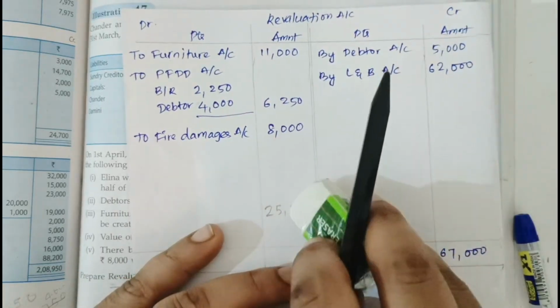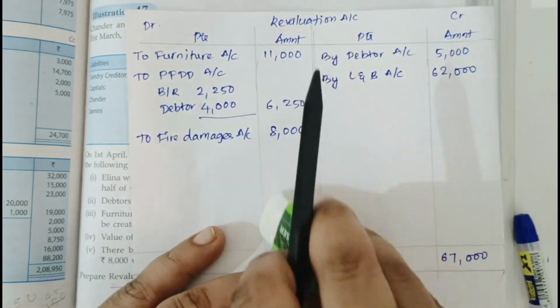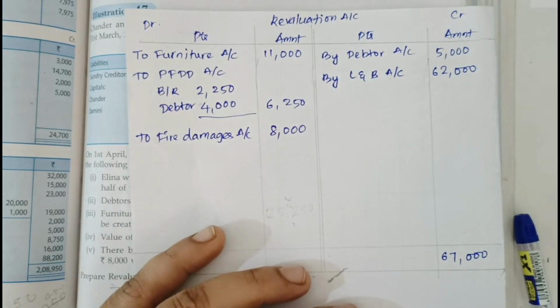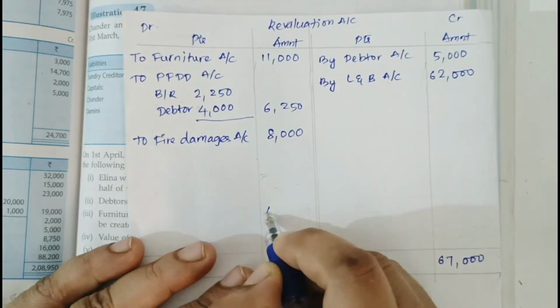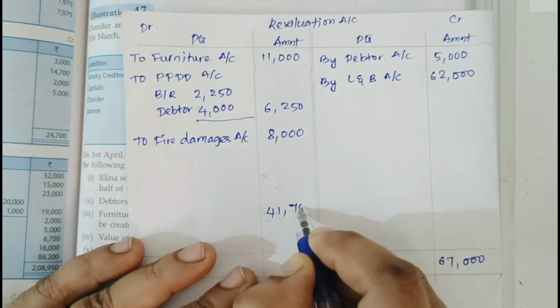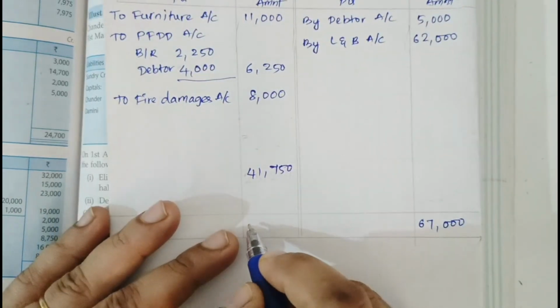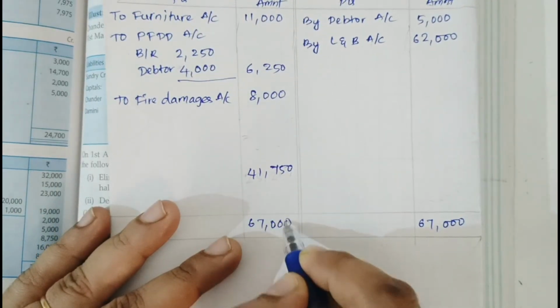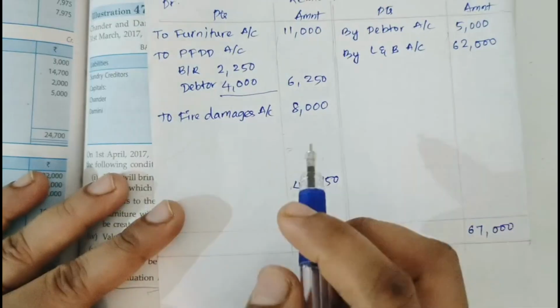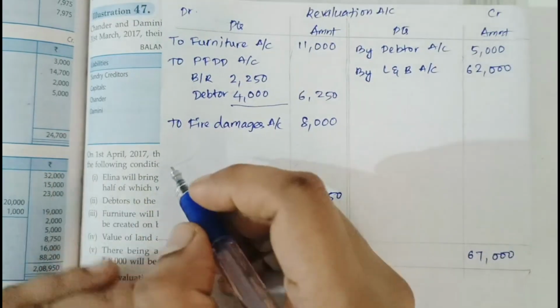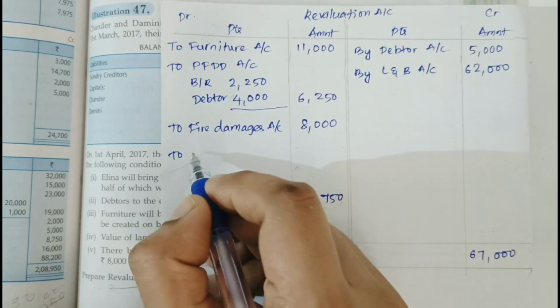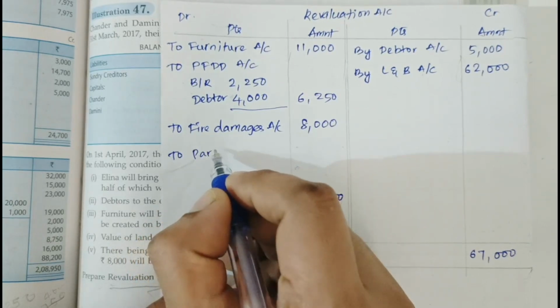The difference is 41,750, and only then will both sides become equal. The balancing figure on the debit side means it's a profit, a revaluation profit, to the partners' capital accounts, Chandar and Damini.